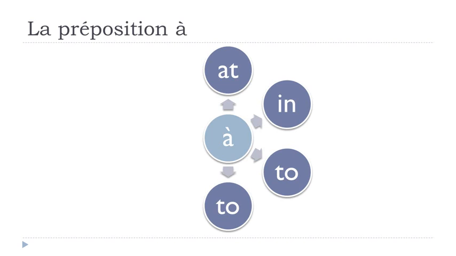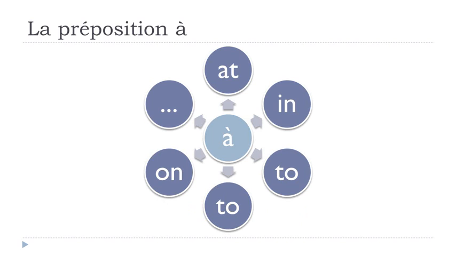and then I explain the reason why we've got this second to here, because it will be the from something to something. Okay, so that's the main reason why we've got the two tos. And then it could be translated with on, and then other meanings and other uses of this preposition à. Okay, so we'll start with at, if that's okay with you.